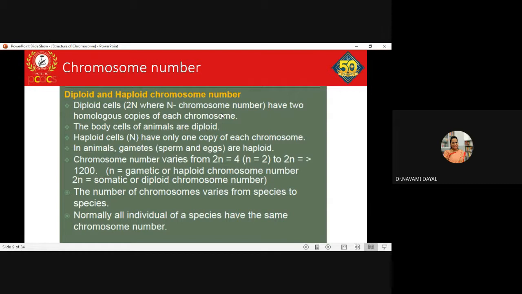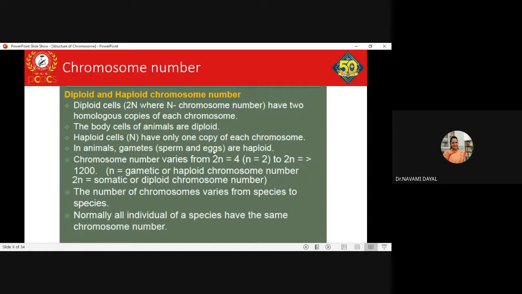Why? Because plants can even be tetraploid, triploid in nature. So I'm not talking with respect to plants. Wherever nothing is specified, it majorly deals with humans. Clear? So diploid cells are the cells which have two homologous copies of each chromosome. So if you have chromosome number 1, chromosome 1 to 22, whichever, you have two copies or two homologous copies of each chromosome.